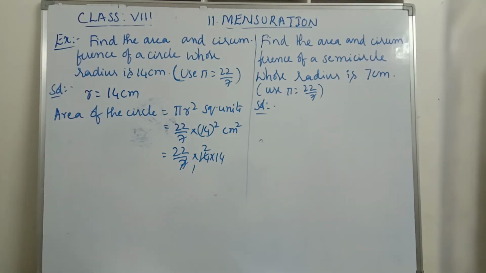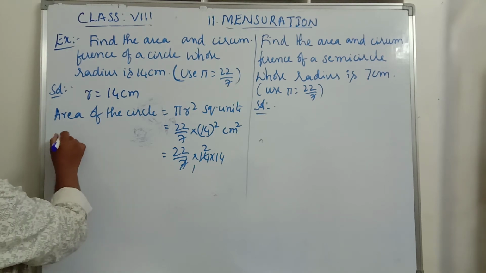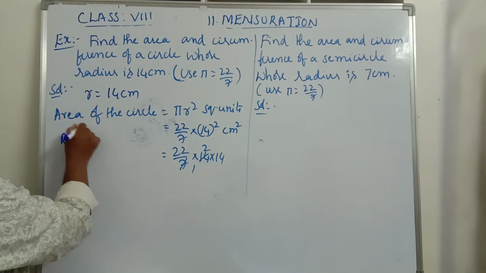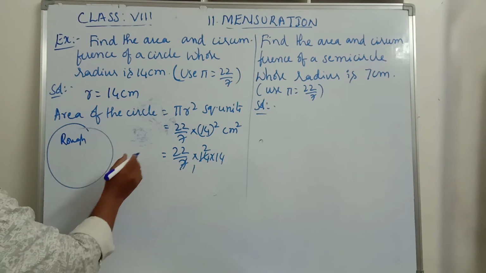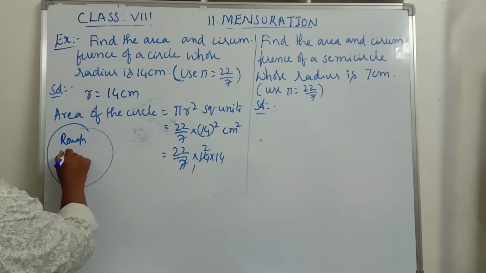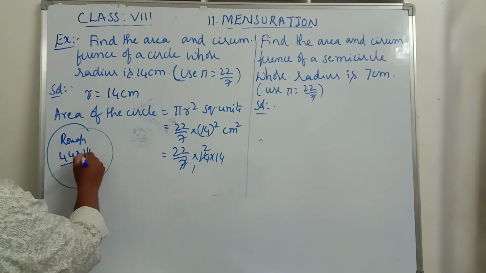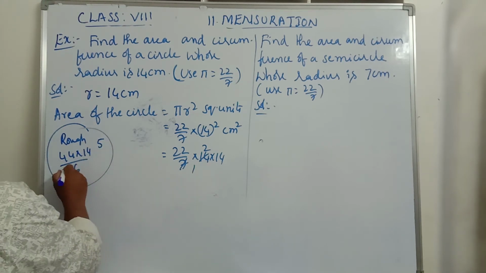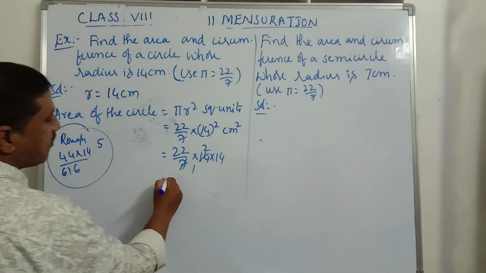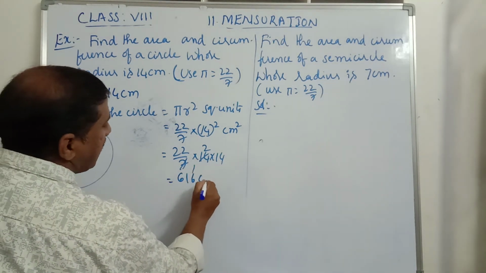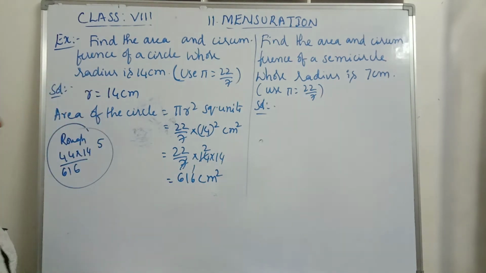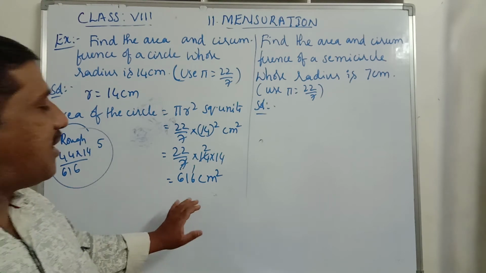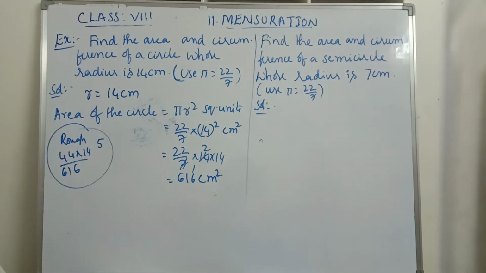Now multiply. Here I am doing the rough work. 22 into 2 is 44, into 14. 14 fours are 56, 14 fours are 56 plus 5 is 61. So how much is it? 616 centimeter square. 616 centimeter square is the area of the circle.